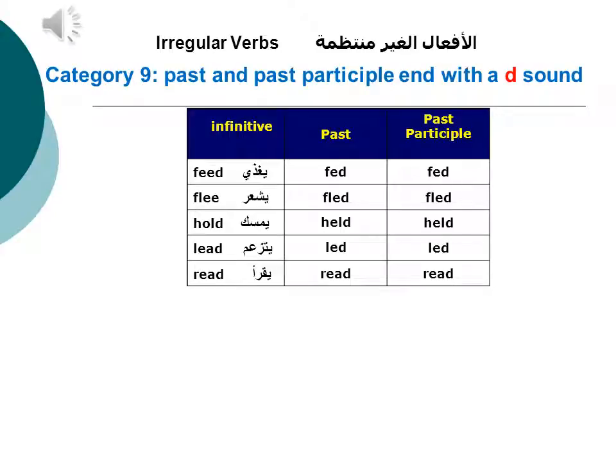In category 9, the past simple and the past participle end with a D sound, like feed, fed, fed. Flee, fled, fled. Hold, held, held. Lead, led, led. Read, read, read.